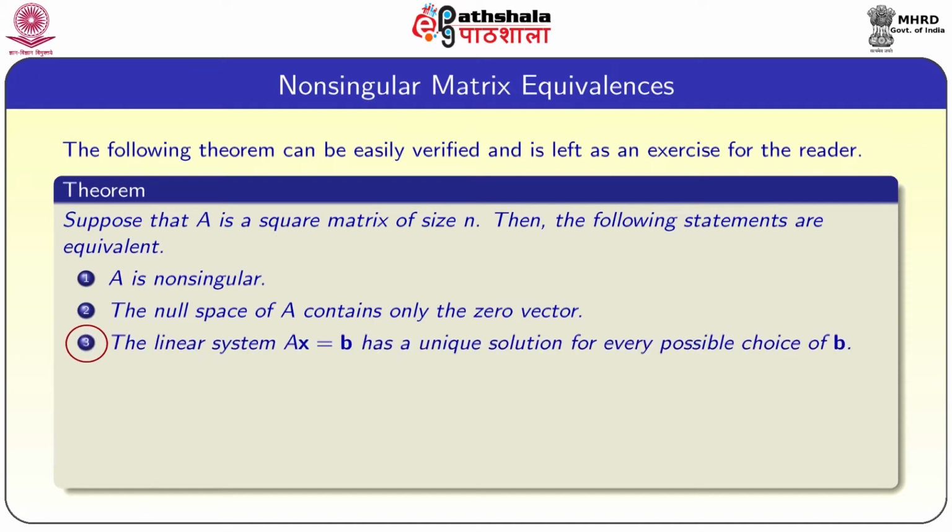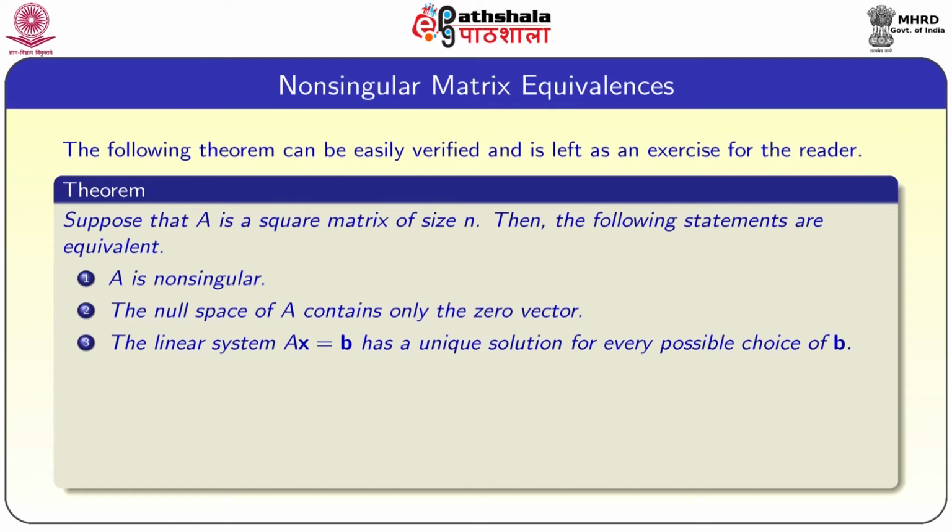The linear system Ax equal to b has a unique solution for every possible choice of b. If b is any vector you choose, then Ax equal to b has a unique solution, which is equivalent to A being non-singular. It is because if A is non-singular, then A inverse exists, then if you multiply both sides of Ax equal to b by A inverse, then A inverse A x equal to A inverse b.